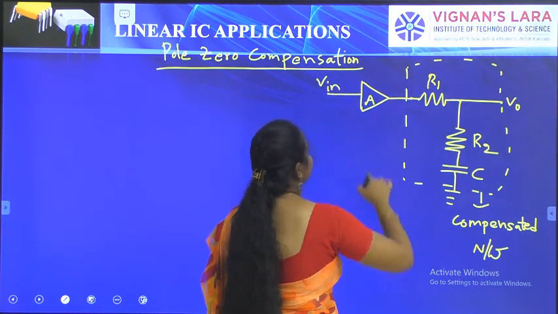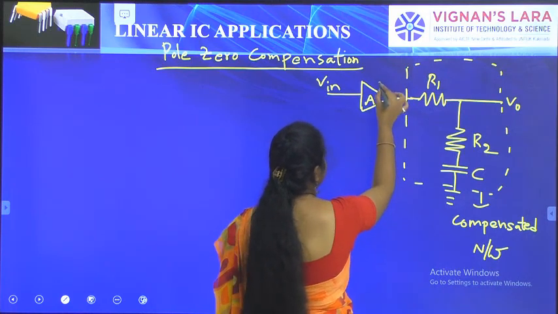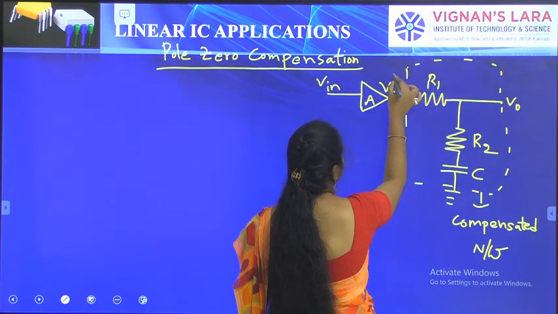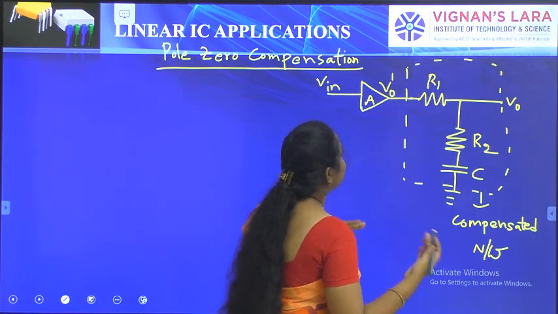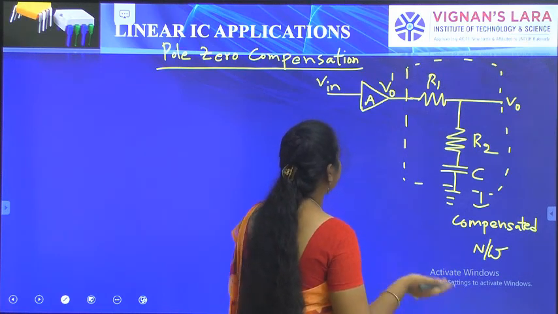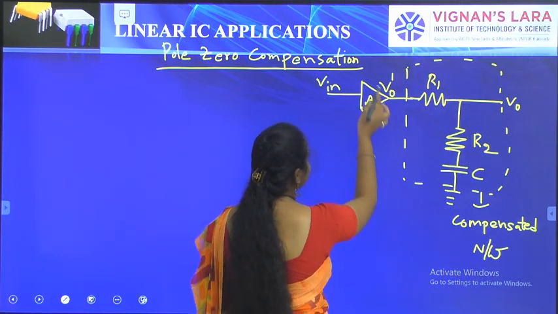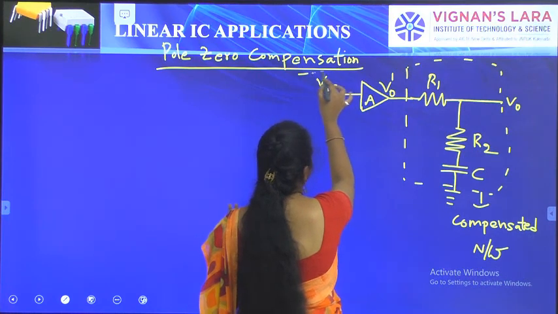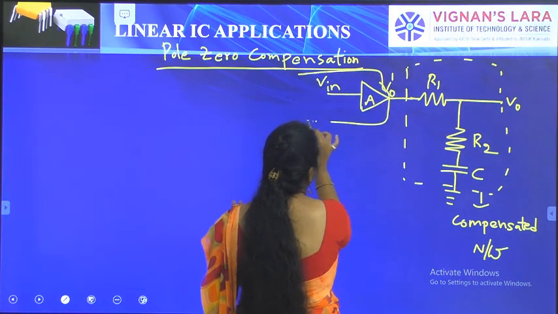A is the gain, which is already known to you, and the output V0 dash is the input to the compensated network, and it is the output of the gain from the uncompensated network. You already know the uncompensated network. So what is the gain of the uncompensated network?